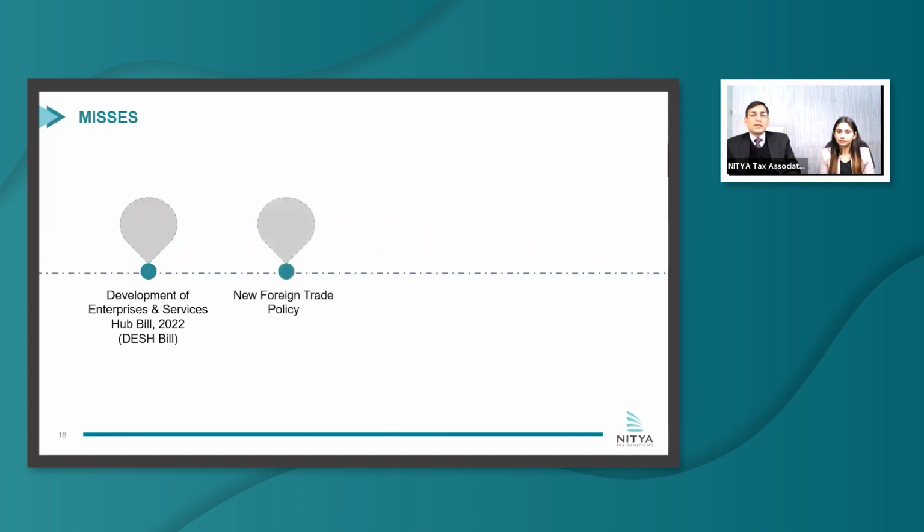Another important miss is any announcement on the new foreign trade policy. Many of you might be aware that the earlier foreign trade policy was from 2015 to 2020. And since March 2020, the government has been regularly extending it. And again, the government made repeated press statements that the new foreign trade policy will provide a lot of incentives and benefits to exporters, etc. They want to take India's exports to the next level. Again, there is no announcement on that. So it will not be surprising if the tenure of the 2015-20 policy is extended beyond March 23 as well.